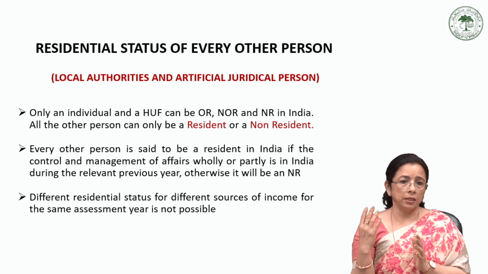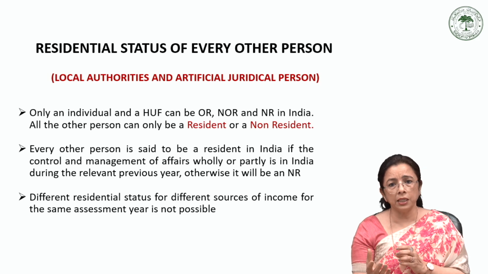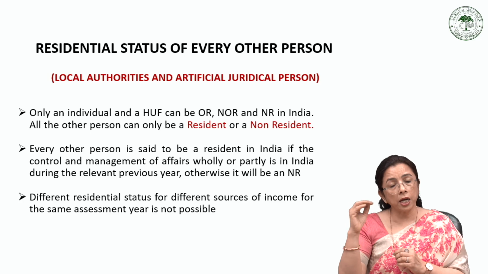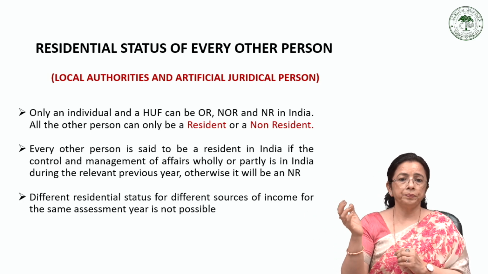Maybe we can say that if, suppose, a local authority's control and management is partly in India, it will be a resident for the entire year, even if parts of its income arise outside India.